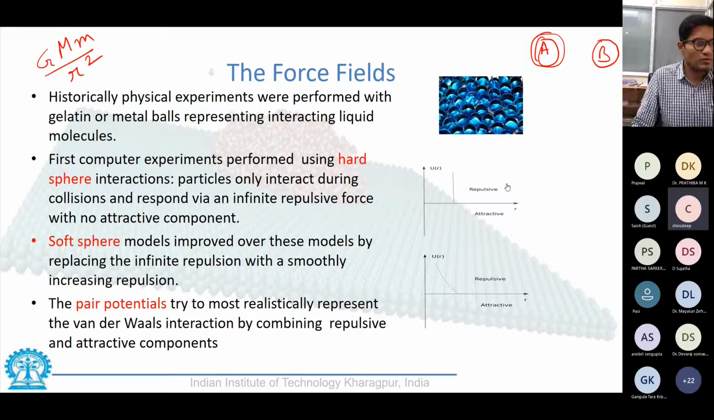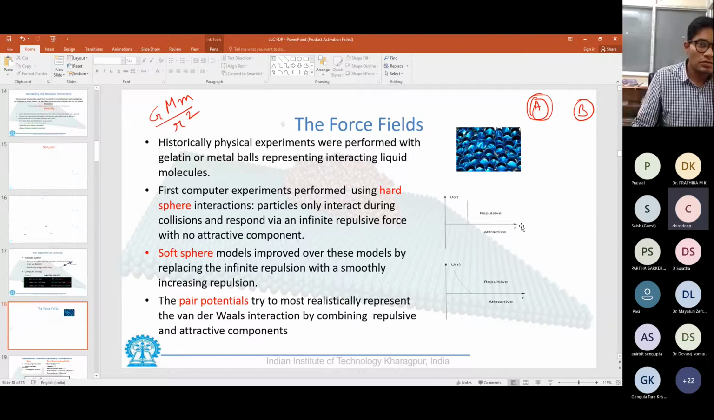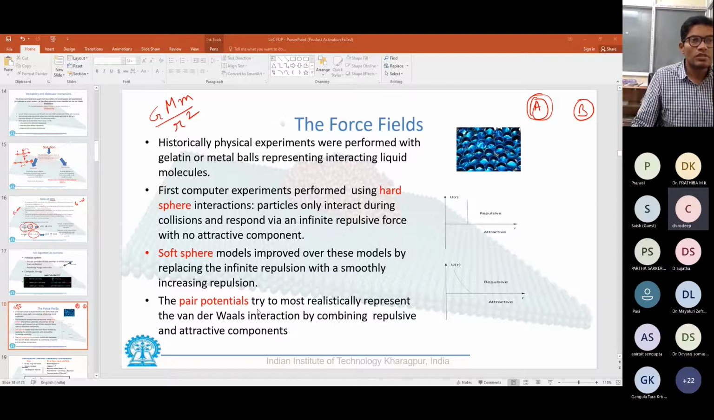Sorry, I could not hear the question. Can you kindly repeat the question? Yes, Sanatan. Are you asking a question or have you been unmuted accidentally?